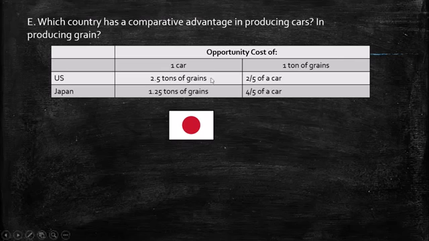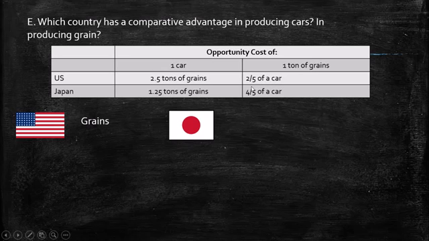So we have here the same table that we developed before about the opportunity cost of the United States and Japan. We have the products, cars, and tons of grain. So what about here? We see that the United States has a comparative advantage in grains. Why?